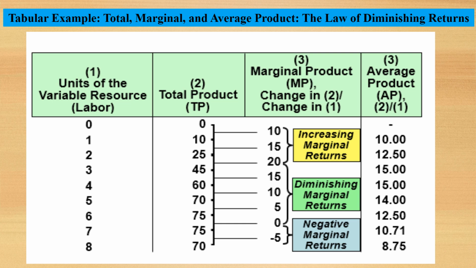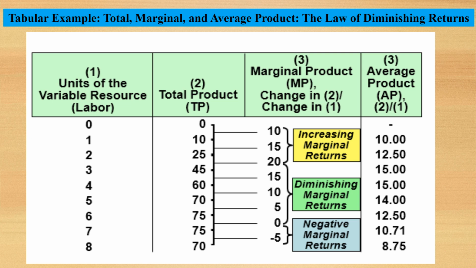As you can see, up to unit 3, our marginal product is 10, 15 and 20, which is increasing marginal returns. And then 15, 10 and 5, our marginal product shows diminishing marginal returns. Then from 0 to minus 5, it represents negative marginal returns. So in marginal product, we have increasing marginal returns, diminishing marginal returns and negative marginal returns.